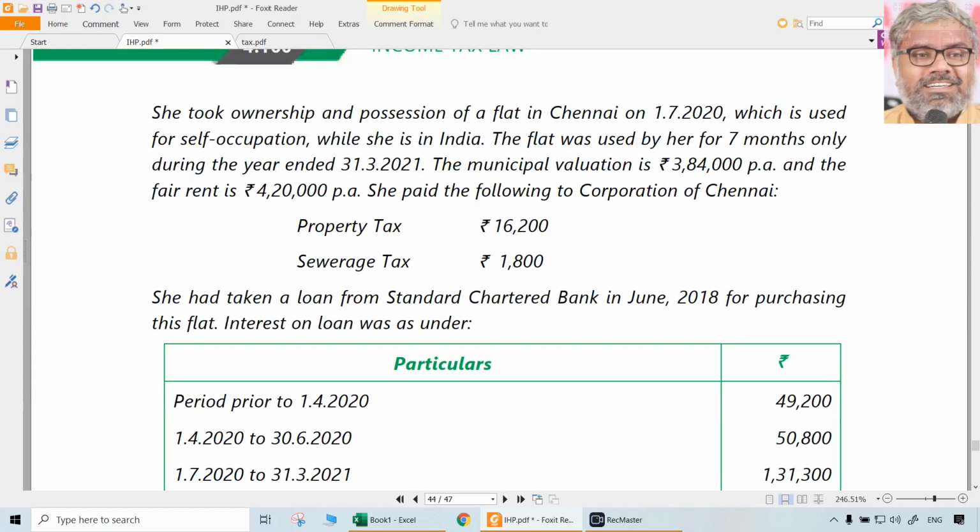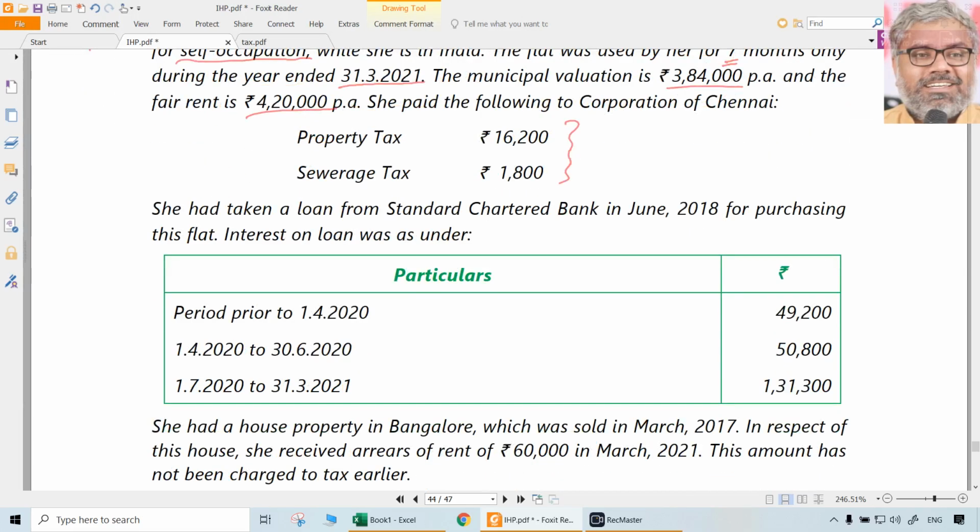But now, in addition to that, she took ownership and possession of a flat in Chennai on 1/7/2020, which is used for self-occupation also. So this is also a self-occupied property. While she is in India, the flat was used by her for 7 months only during the year ended 31st March 2021. Municipal valuation is 3,84,000 per annum. Fair rent is 4,20,000 rupees per annum. And she paid the following to the Corporation of Chennai: property tax and sewerage tax. Both are allowed as deduction. Property tax, municipal tax, sewerage tax, those are all taxes paid to municipal authorities, whatever the name, and they are all allowed as deduction.